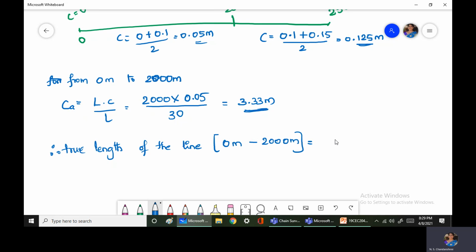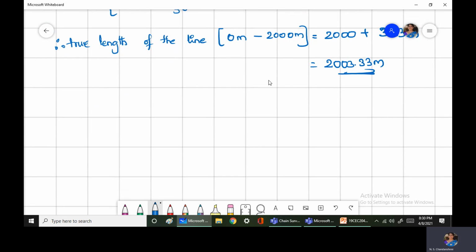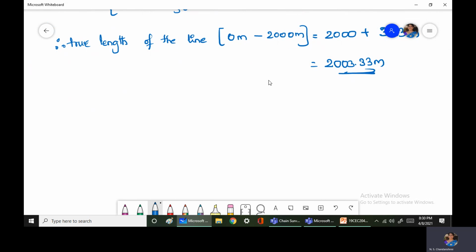The true length of the line is equal to 2000 plus, as this sign is positive here, so plus 3.33 meters. So this becomes 2003.33 meters. Next step is to find out the correction of our absolute length in this section between 2000 to 2500 and then measuring the absolute true length.